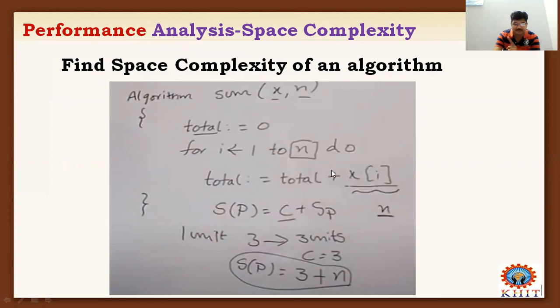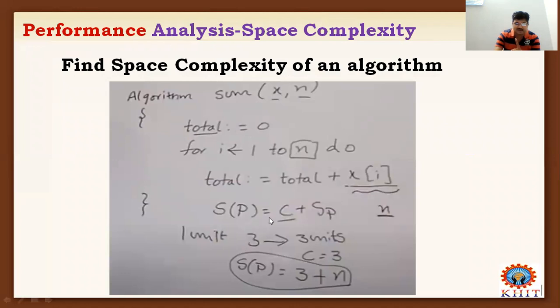Now we will find the space complexity of this program using the formula S of P equal to C plus S P, where C is the fixed constant memory size and S P is the variable length memory size. For the constant part, total, x and n: total takes 1 unit, x takes 1 unit, n takes 1 unit. Totally 1 plus 1 plus 1, 3 units.